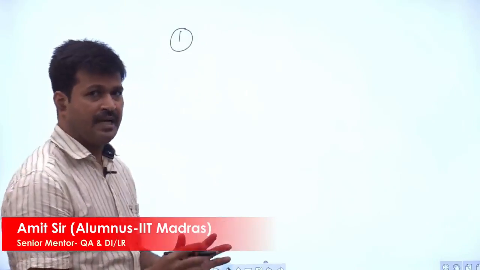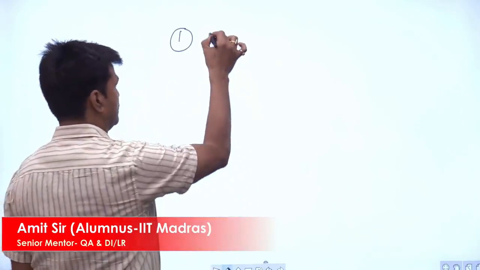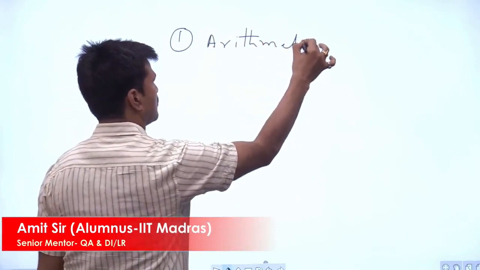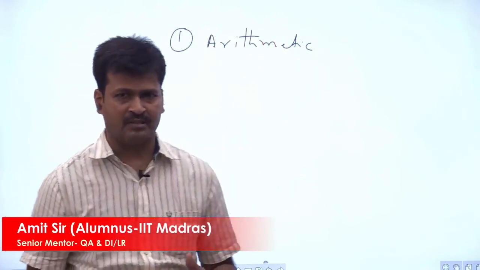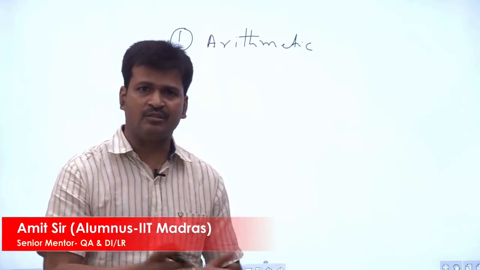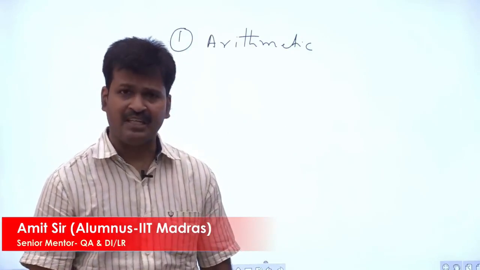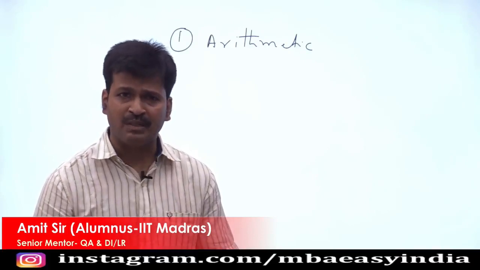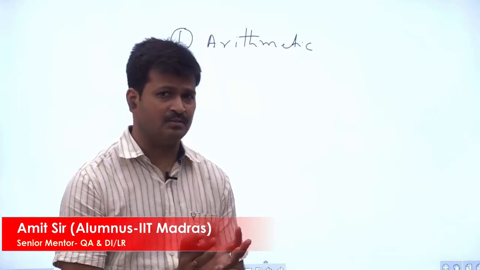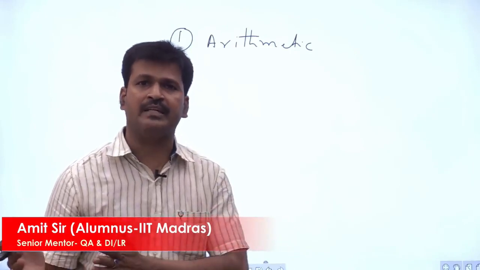The first area, which is the chubbiest of the sections, the meaty part, is the arithmetic section. So what do we mean by arithmetic? Arithmetic consists of the basic mathematics chapters that you have studied from class 6 to maybe class 9 and 10. What are the chapters here? We will discuss ratios, percentage, average, time and work, time, speed, distance, averages and mixtures, alligations. These are concepts that you have studied from class 6 to 7, 8, 9, that's all.